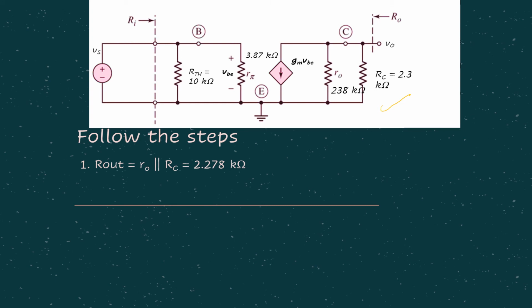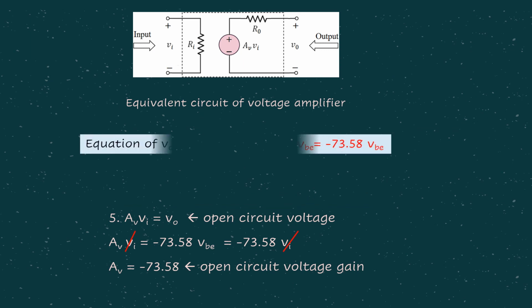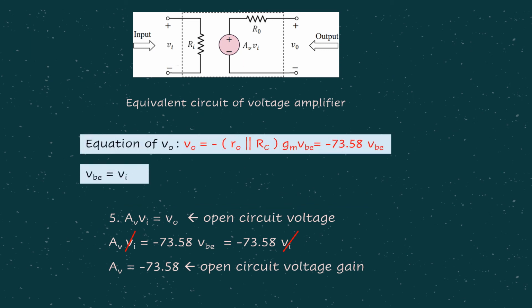Step number 1, find R out or R0, just the same thing, and then get the V0 equation in terms of VBE. Step number 3, calculate RI, then obviously we relate VBE with VI. So just now we already have the value of R out or R0 as well as the value of Ri. Now we are looking for the open circuit voltage gain to represent our voltage amplifier model.